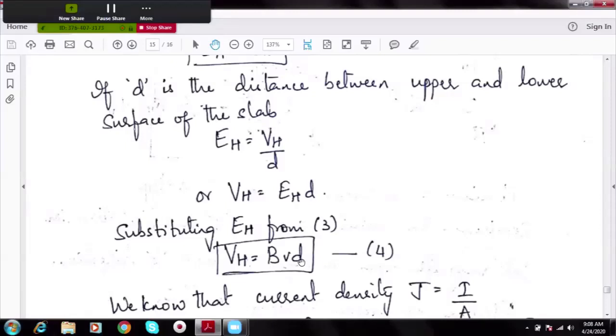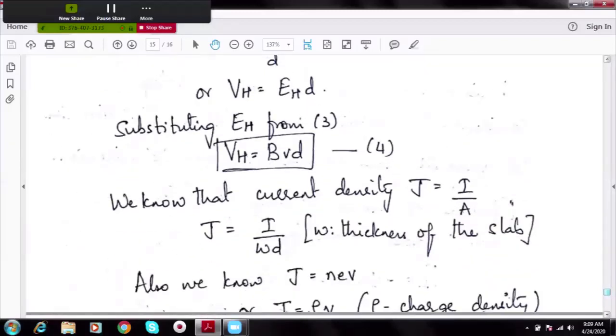Because we are interested in deriving Hall voltage, we are interested in equation 4. But in equation 4, B is a measurable quantity. I know what is the strength of magnetic field. D is also a measurable quantity. I can find out what is the separation between the two ends of the slab of semiconductor. But V is not known to us. We don't know what is the velocity of electron. If I know the velocity of electron, I know what is Hall voltage VH. So let us try to find out what is velocity of electron.